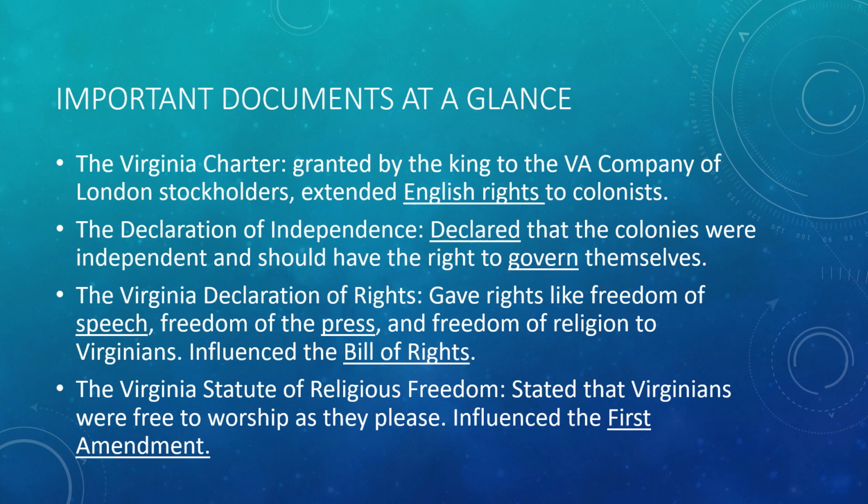The Virginia Declaration of Rights gave rights like freedom of speech, freedom of the press, and freedom of religion to Virginians. Okay, it says Virginia Declaration of Rights, so it gave rights, many different rights, to Virginians. It's in its name, so it makes it really easy to remember. And then it influenced the Bill of Rights, which is in the United States Constitution.